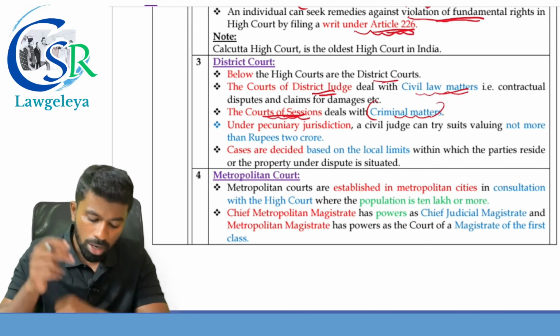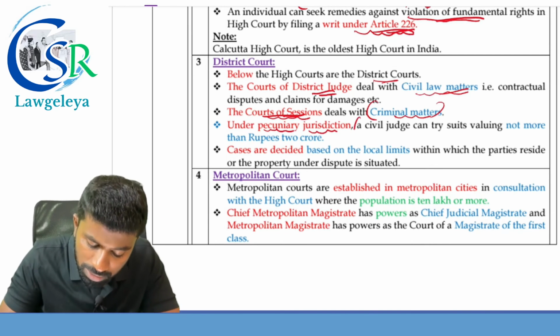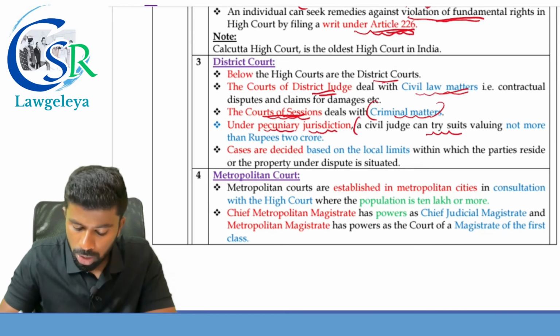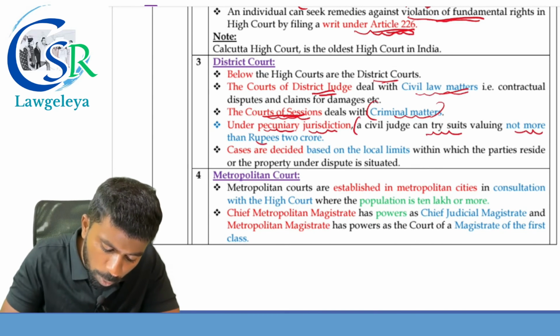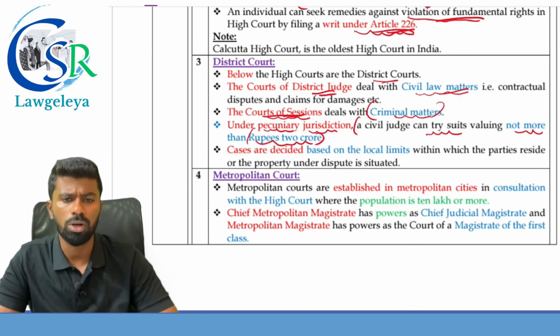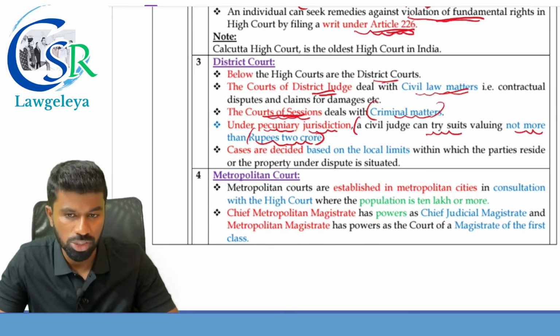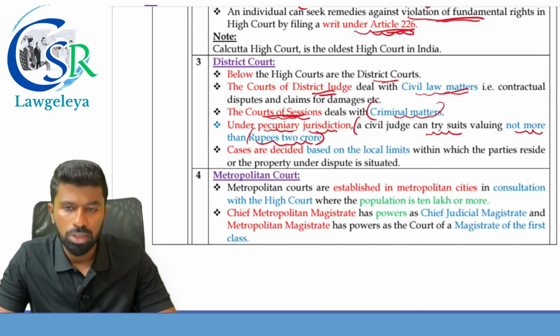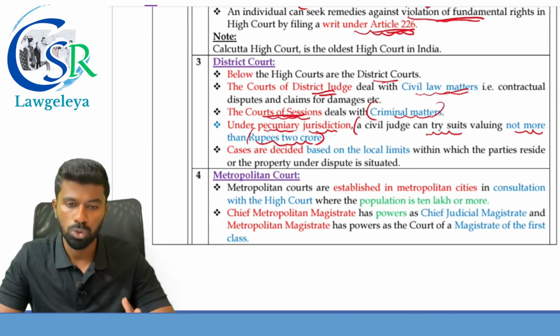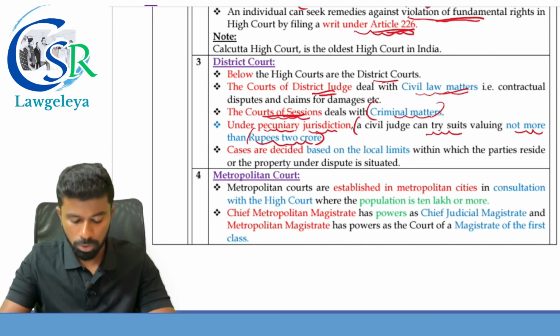Under the pecuniary jurisdiction, that is based on the monetary value of the case, a civil judge can try a suit valuing not more than how much? Rupees 2 crores. But the High Court and Supreme Court don't have any pecuniary limit on their jurisdiction. The civil judge has a pecuniary jurisdiction of up to 2 crore rupees. If the case is more than 2 crore rupees, it should be referred to the High Court.